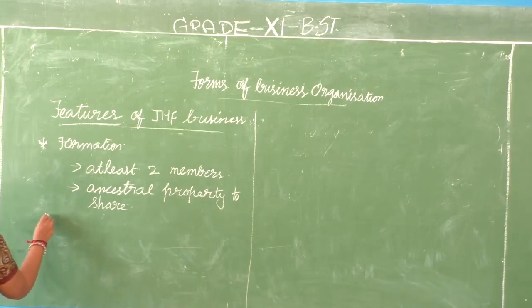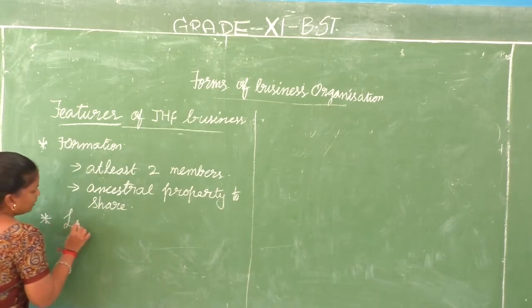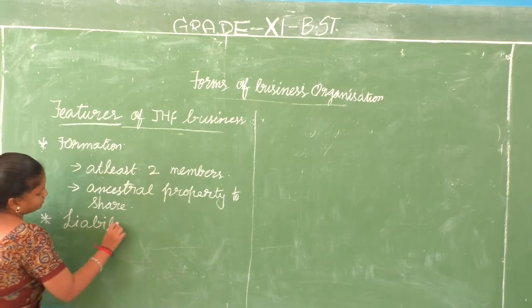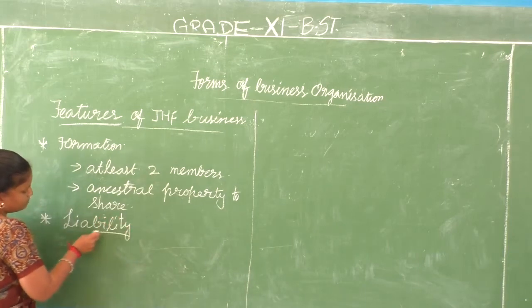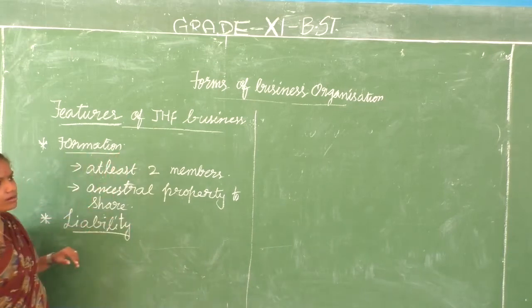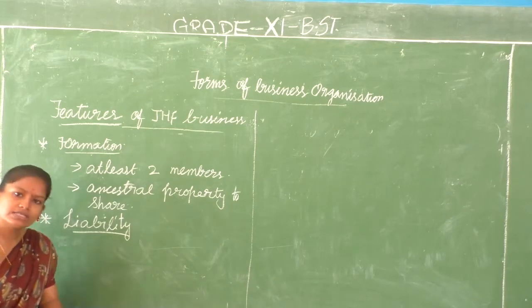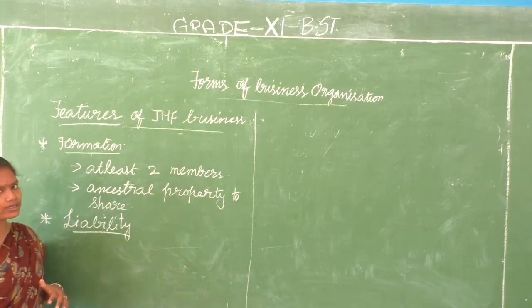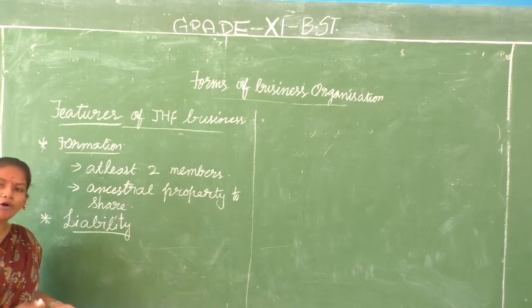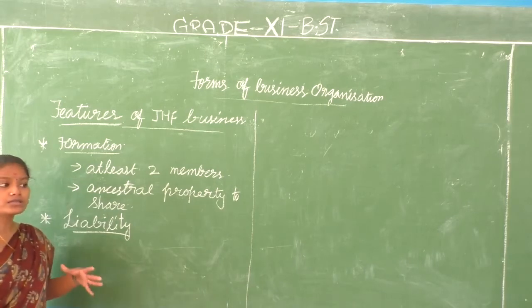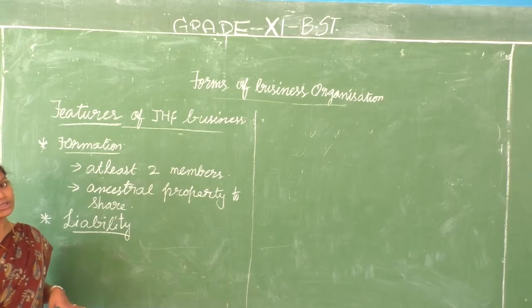Then we have liability. What is meant by liability? The responsibilities we have toward the organization is called as liability. It can be monetary or non-monetary. That is, it can be related to money or not related to money.